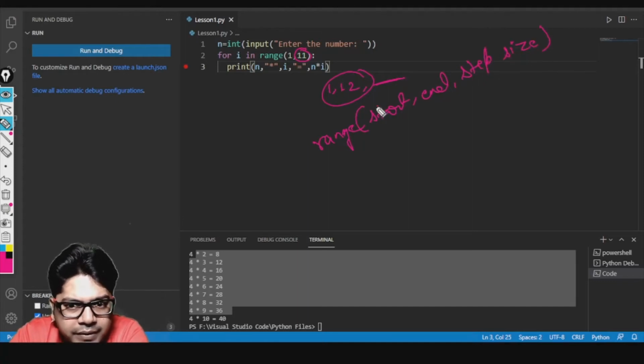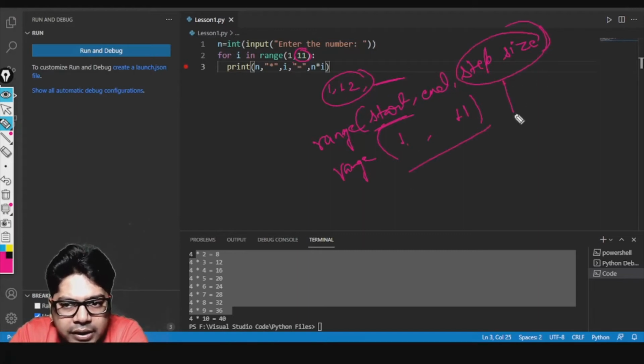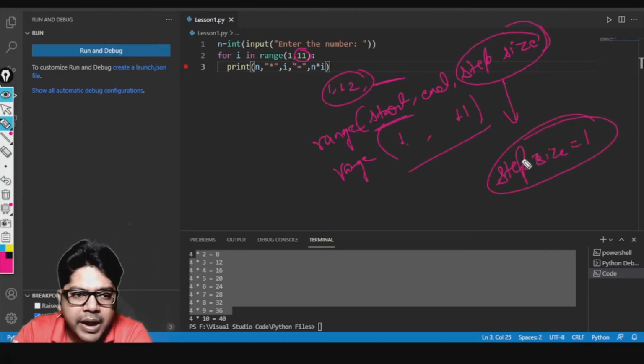In the last program we just mentioned one parameter. Here we are just mentioning the first two parameters, the start, which is 1. I am starting from 1, and ending at 11. So it is printing all the numbers from 1 till 10. The third parameter we are not giving, and you can see that the step size is 1. It is automatically incrementing by 1, because that is the default.